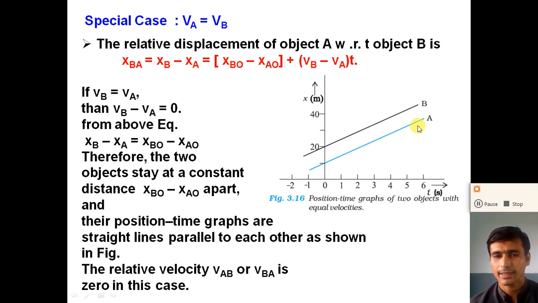So here, if the relative velocity between the two objects A and B is 0, we can say that the relative displacement between the two objects is constant for all the motion of the objects. So dear student, understand the first case of relative velocity. If the two objects are moving with the same velocity in the same direction, the relative velocity is 0 and the relative displacement between the two objects is the same and constant for all the motion of the objects.